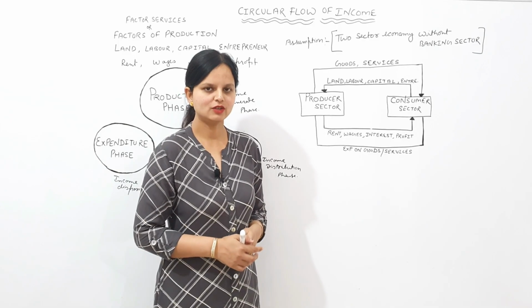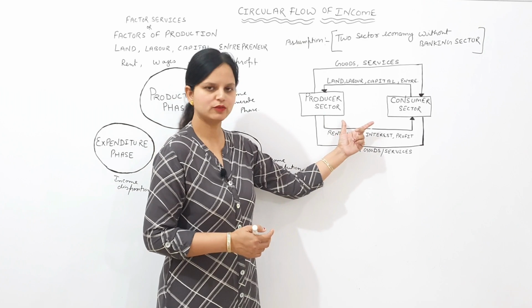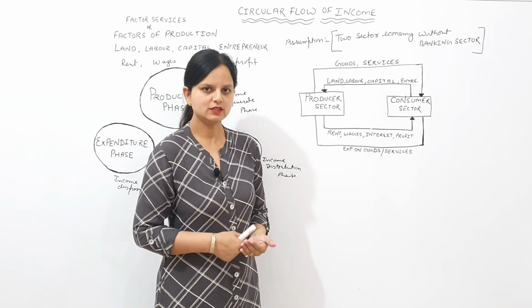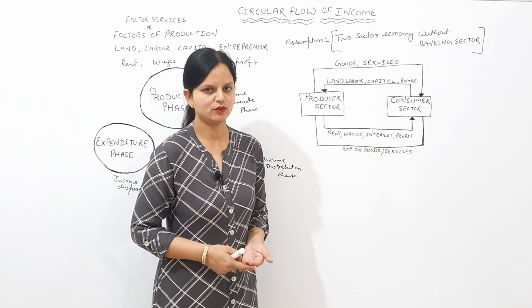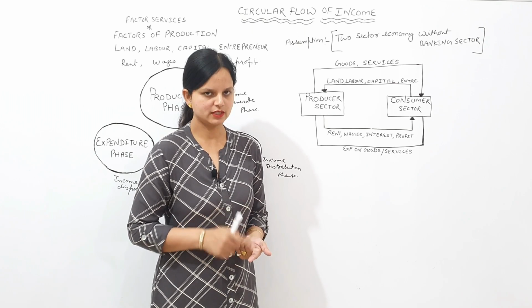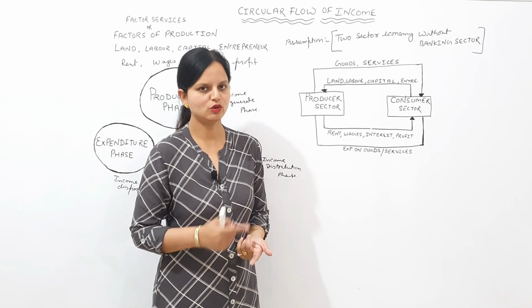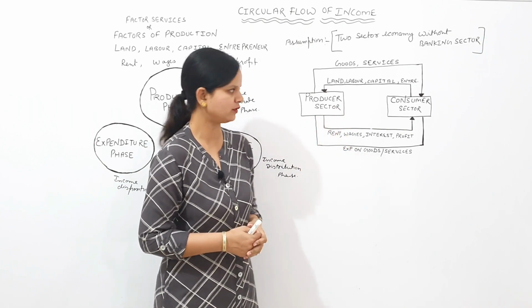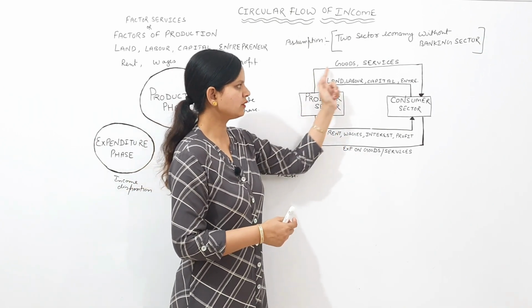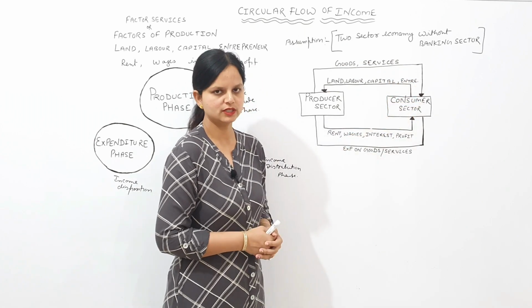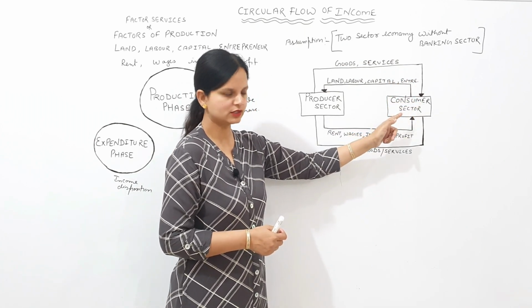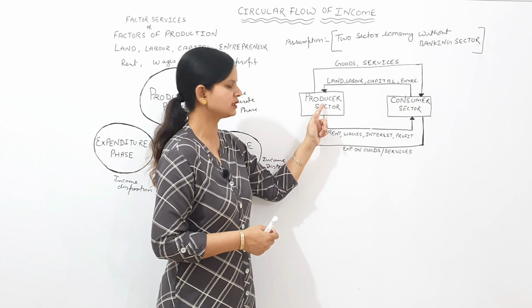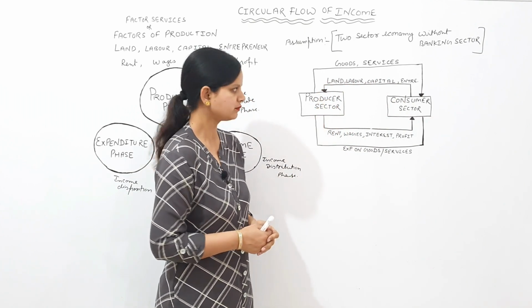So students, there are two types of flows in this circular flow of income. One is real flow and the other is money flow. Real flow is called physical flow and money flow is called nominal flow. So here we understand the concept of real flow and money flow. The flow of goods and services from producer sector to consumer sector and flow of factor services from consumer sector to producer sector is called real flow.